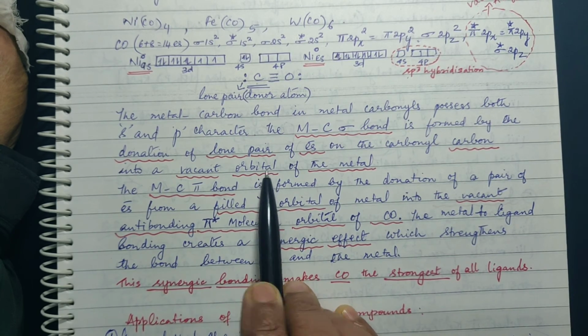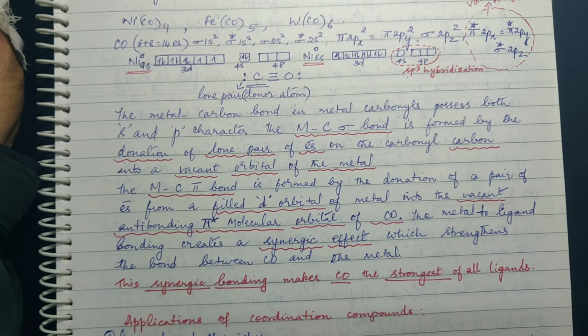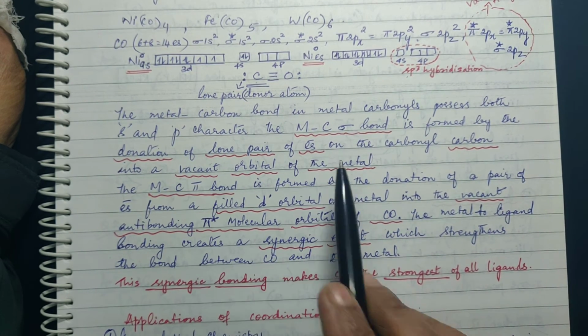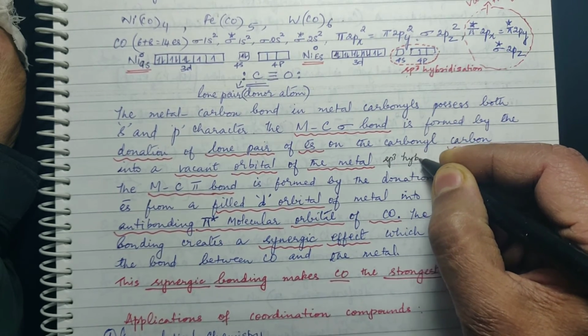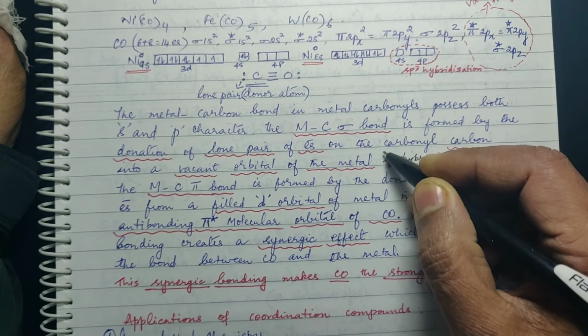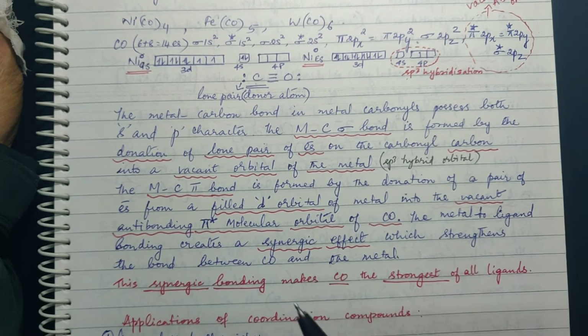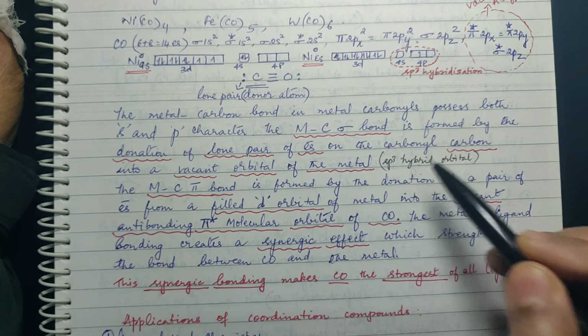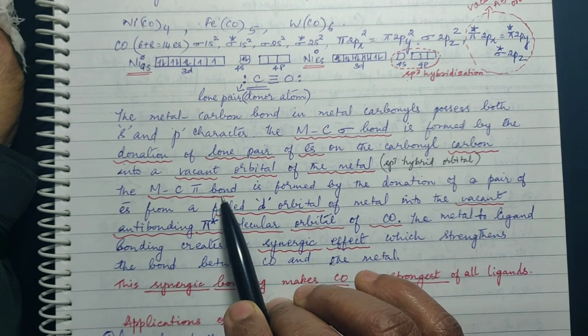The vacant orbital is nothing but the sp3 hybrid orbital. Okay. Vacant orbital, this is the sp3 hybrid orbital. So lone pair of electrons, each pair, 4 pairs are coming, each pair is getting accommodated in each of the sp3 hybrid orbital.